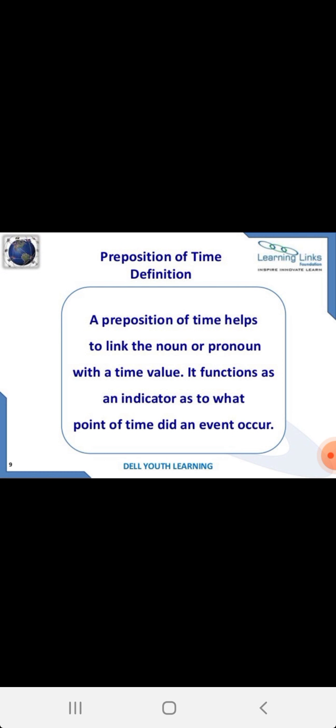Next is preposition of time. So what is preposition of time? A preposition of time helps to link the noun or pronoun with the time value. It functions as an indicator of at what point of time an event occurred. For example: about, before, for, by, around, in, ago, at, past, since, to, on, after, until, between, during. Example: the train is about an hour late.